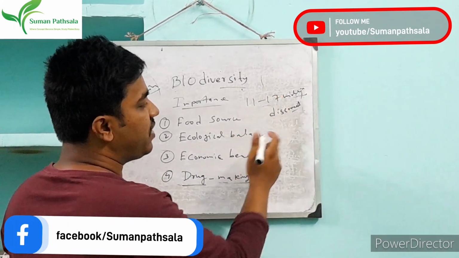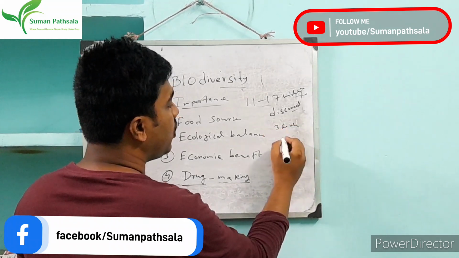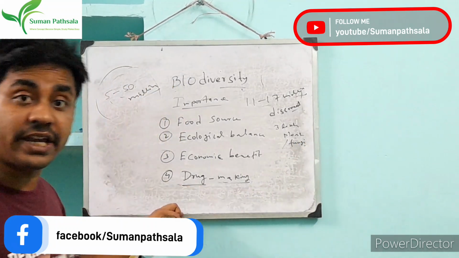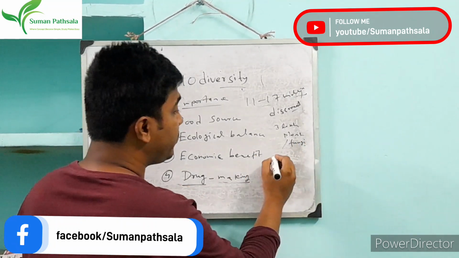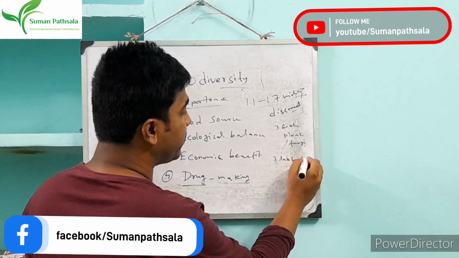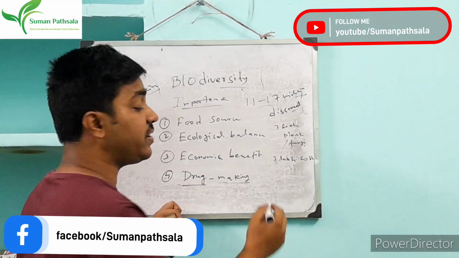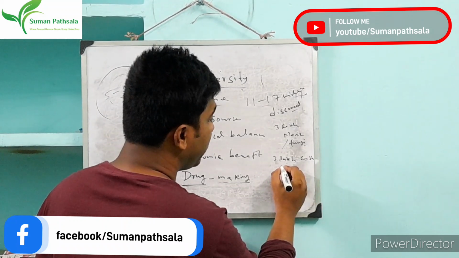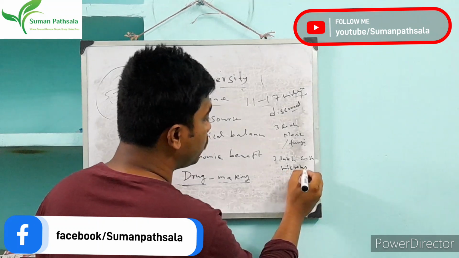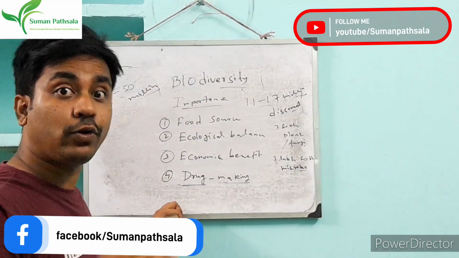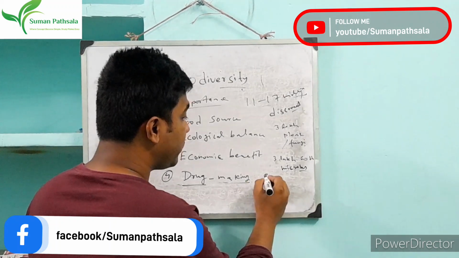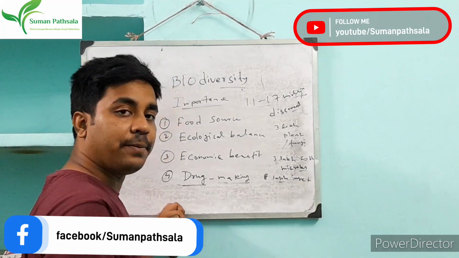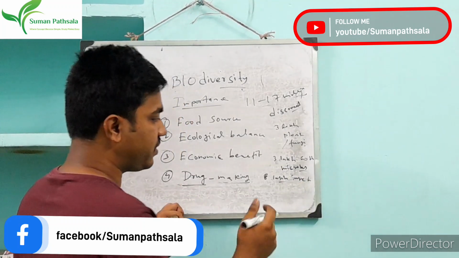Within the 1.1 to 1.7 million, 3 lakh plants or fungi are also present. Okay, 3 lakh fungi discovered. 3 lakh 60,000 are microbes. 8 lakh insect species are present.